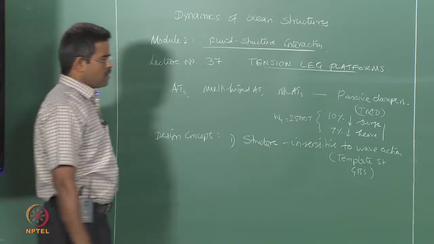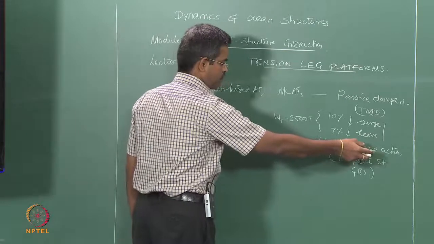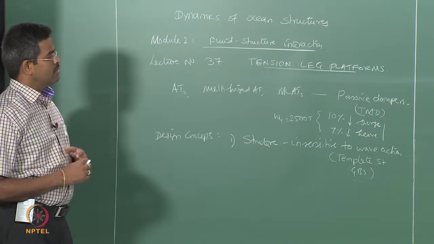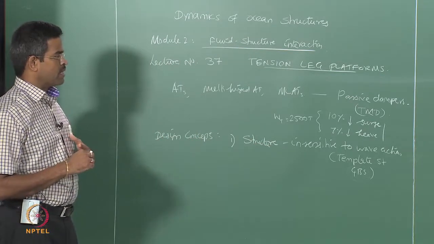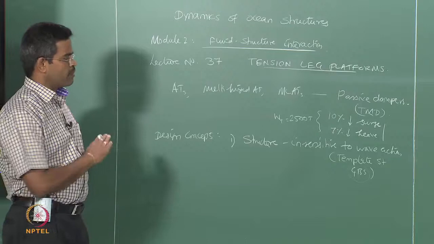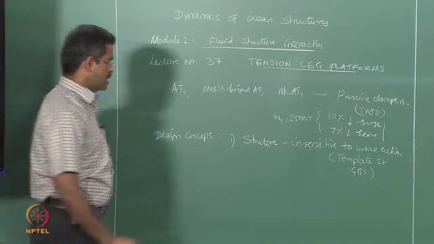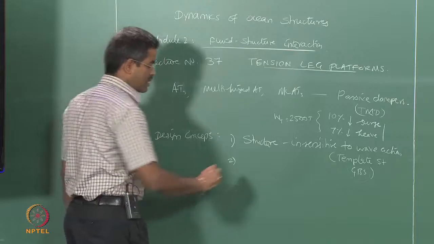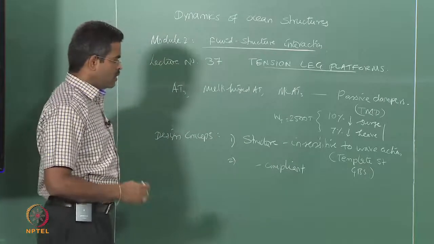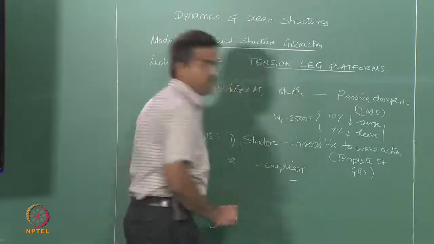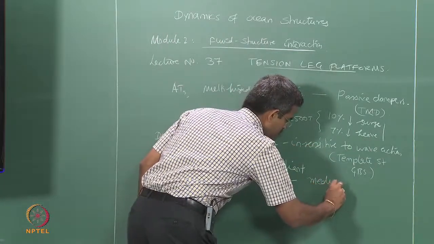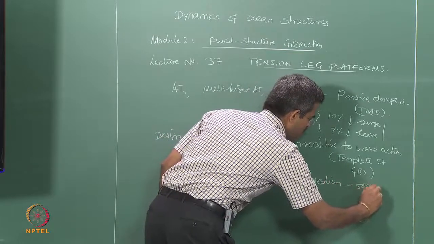So the idea of making it insensitive to water depth, which was conceived in the beginning for the design, was found to be a failure, because though it was successful in terms of its application, it had other parallel socio-economic and environmental effects. Therefore people then moved on to conceive this idea for medium water depths, where they said let us make the structure compliant, make it flexible. When they wanted to make it flexible, they found the feasibility of moving this platform from shallow water to medium water depths, let us say up to 500 meters,